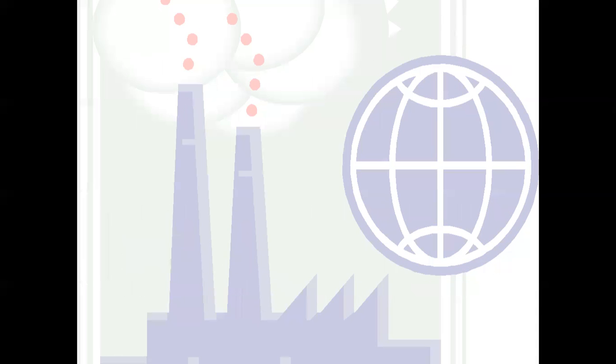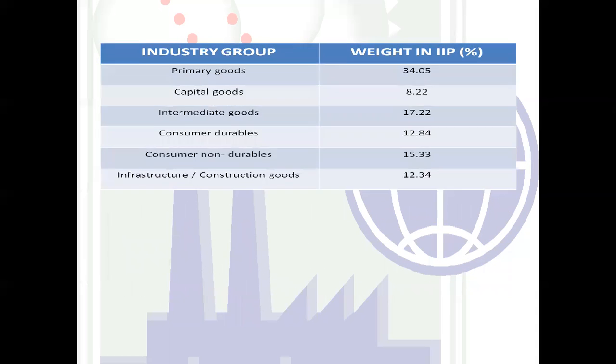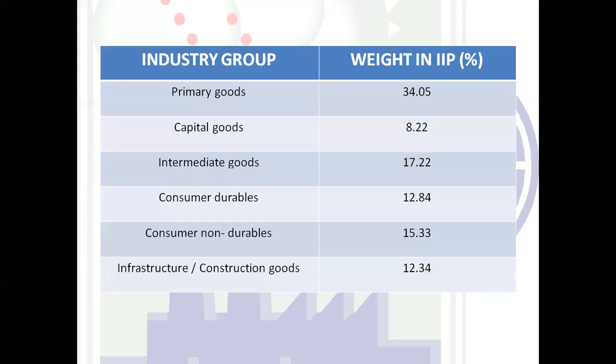I hope you are clear with the whole composition of the industrial sector. So I'm moving ahead with the table which I explained in the last slide.